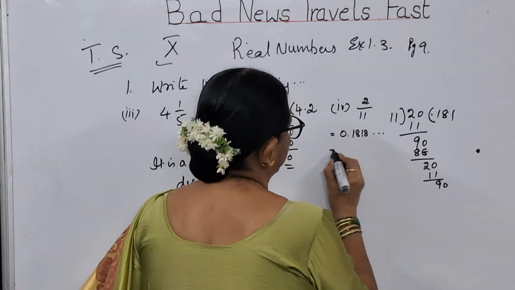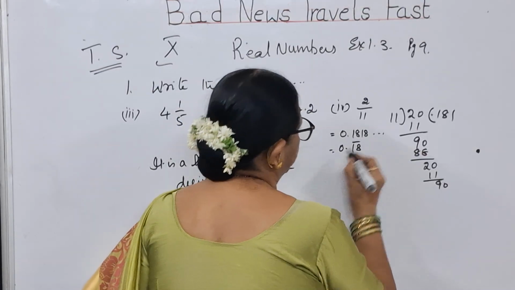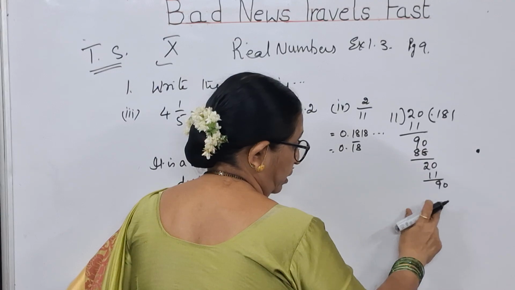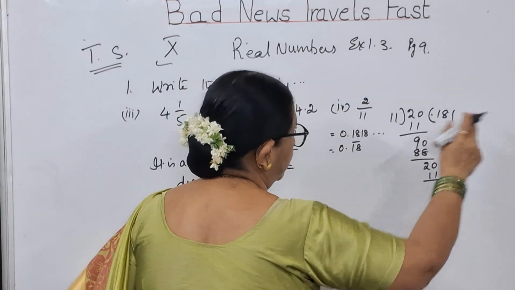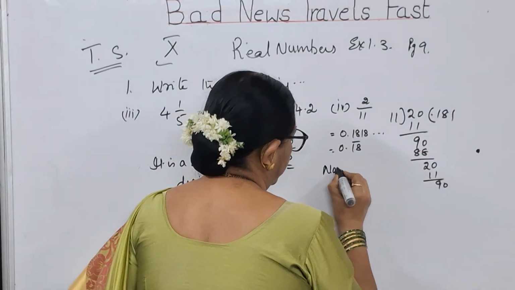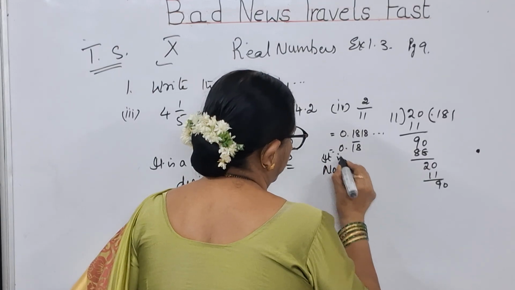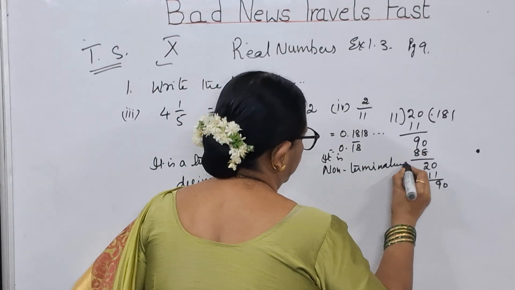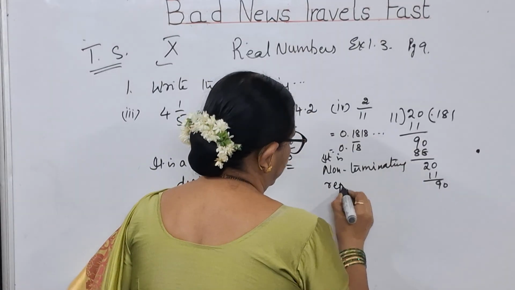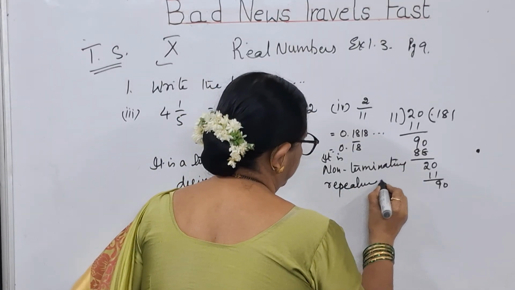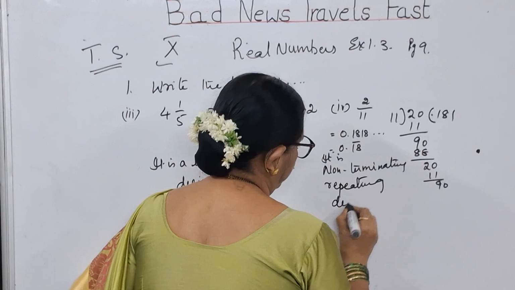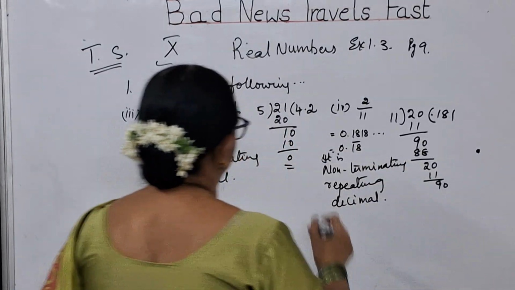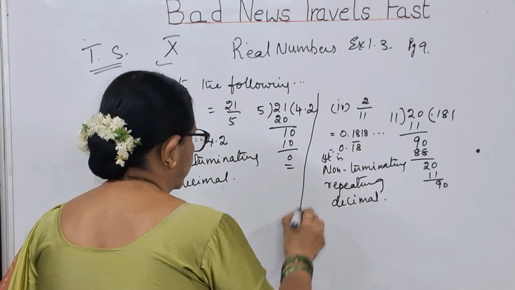So on. Means 0.18 bar. So we are not getting 0 in the remainder, and this is also repeating. So I will say that it is non-terminating. It is a non-terminating and repeating decimal. This is the fourth bit, children.